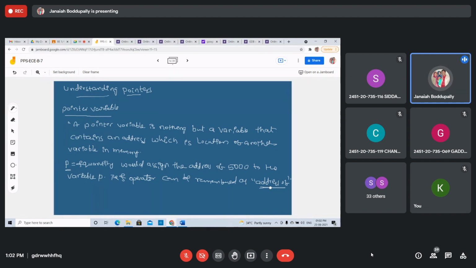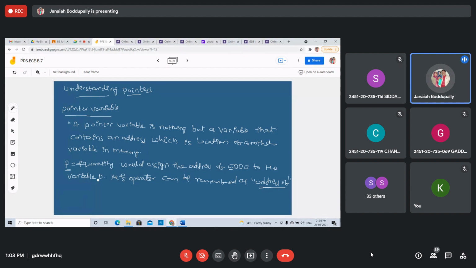We can use ampersand for array elements also. We already discussed ampersand of A of I. Students, have you remembered ampersand of A of I in the scanf function to read the values into an array: for I equal 0, I less than row size, I plus plus, scanf %d ampersand of A of I. So the ampersand operator can be used only with a simple variable or an array element, right?